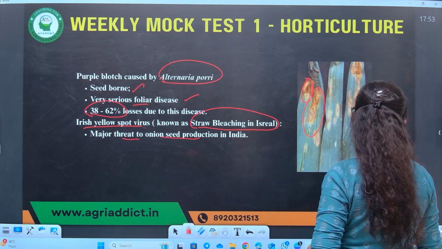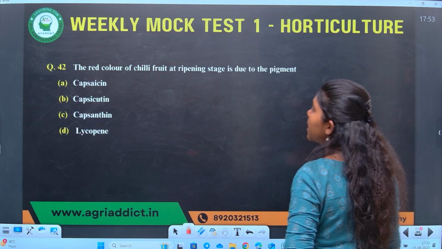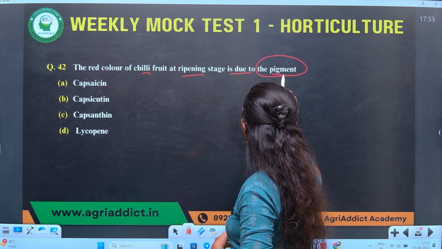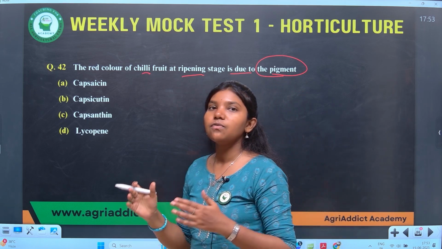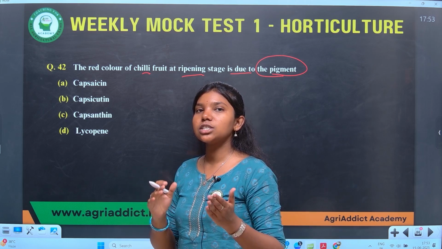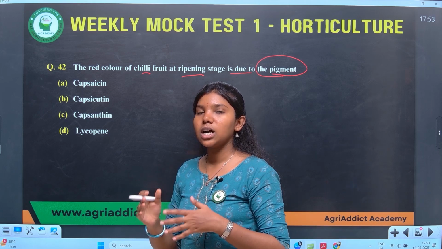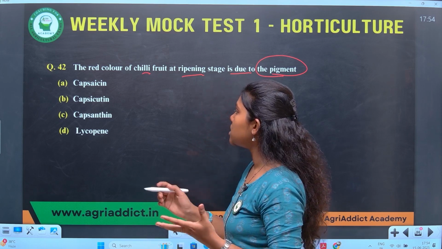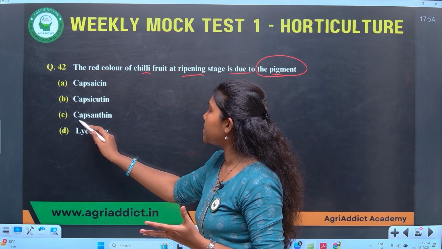We'll go to the next question. The red color of chili fruit at the ripening stage is due to the pigment. The question here is, the red color of chili is the responsibility of which pigment? A certain pigment in chili causes red color. What is that pigment? The answer to this question is capsanthin.